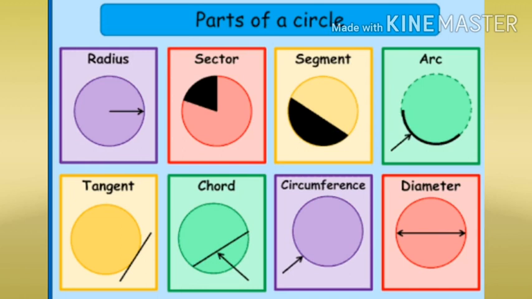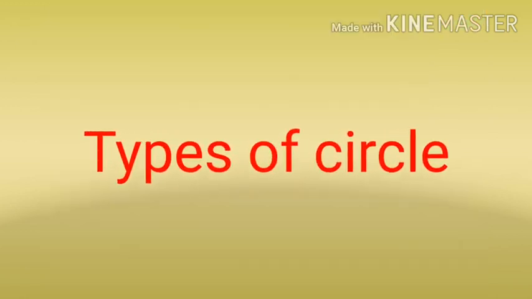Now the segment. If you draw a chord on the sector, then the part you get is called its segment. As shown in the figure, the figure shows the segment. If you draw a chord intersecting a circle, then the part you get is nothing but the segment. So here we discussed the concepts related to the circle.